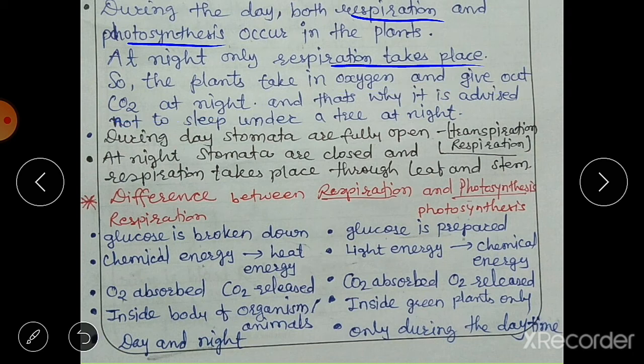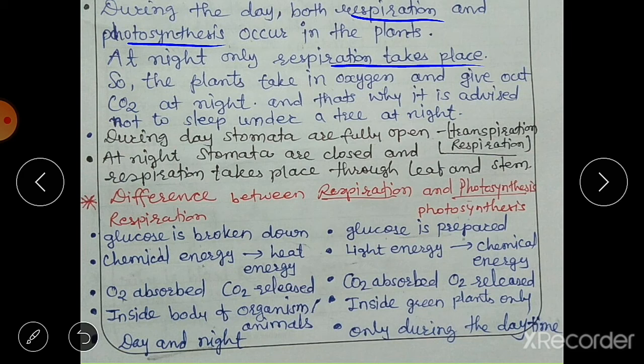And that is why it is advised not to sleep under a tree at night. Plants use oxygen and give out carbon dioxide at night, and hence the concentration of carbon dioxide increases at night under a tree, so we should not sleep under a tree at night. Similarly, we should also not sleep in a closed room with a burning lamp, as it uses all the oxygen and releases carbon dioxide, which is harmful for us.